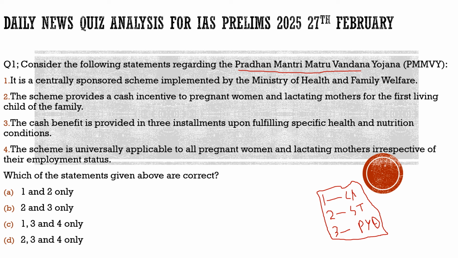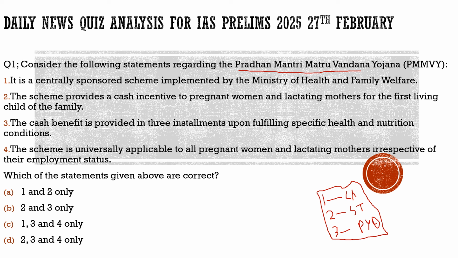Basically, there was an article with respect to the Pradhan Mantri Matru Vandana Yojana. It was criticizing this scheme from the government, criticizing its implementation and its digital transfer implementation, because according to the authors, it has not achieved what it was meant for. But before we discuss all those things, we will try to solve the question first, then we will shift towards that part of our discussion. So let us solve the question first and get the basic idea about the scheme through this question.